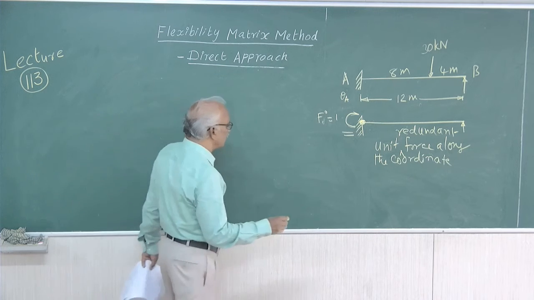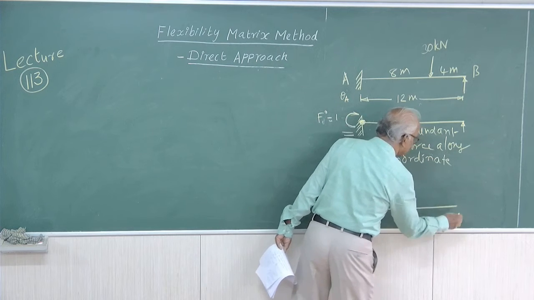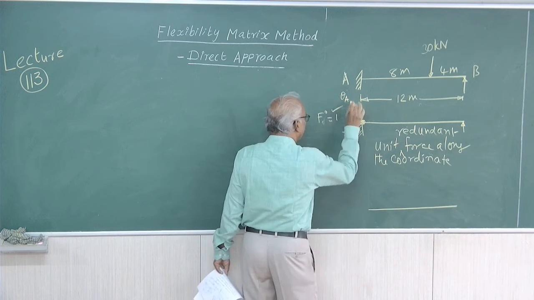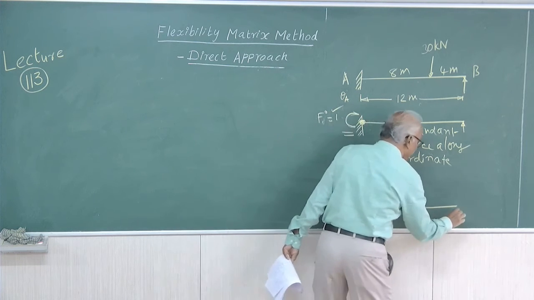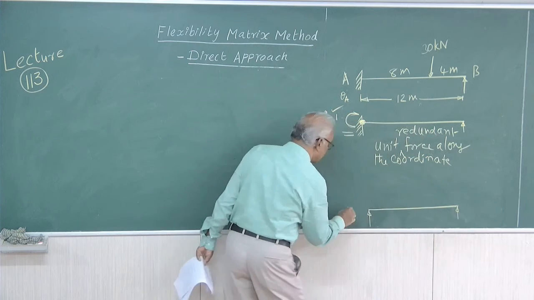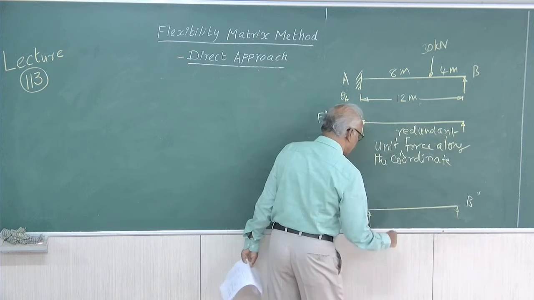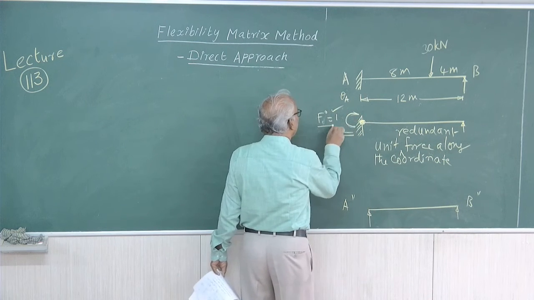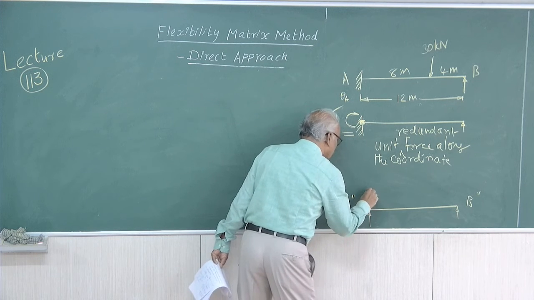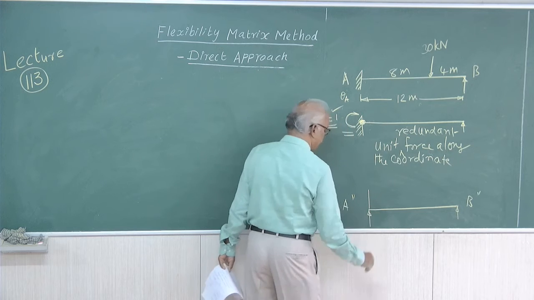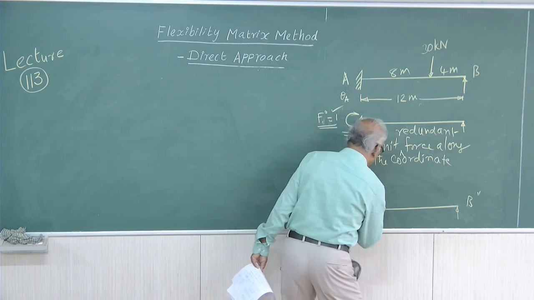Now, when this is applied, we have to find out again theta A, for which we have to again draw the conjugate beam. For this also, the conjugate beam is a simply supported beam. Let us call this A2 dash, B2 dash. Now, we have applied F naught equal to unity here. We have applied a moment, the force is a moment. So, the moment here will be unity, so this is 1 and here it will be 0.